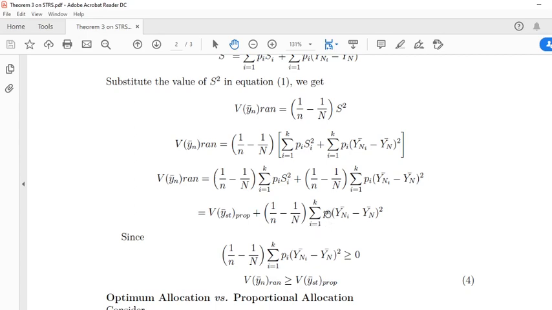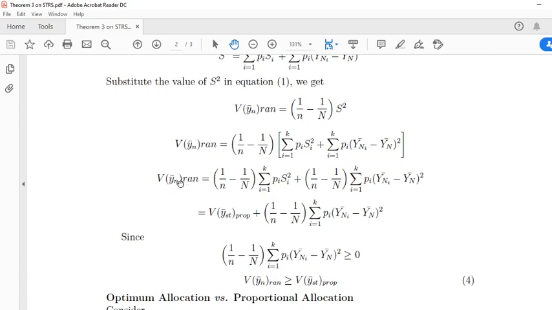Similarly, this is weight. Weight is never negative. So the sum over i equal to 1 to k of Pi, the sum of all weights, gives us a positive value. And this is a square value, which is also positive. So multiplying all positive values gives us a positive value. A positive value added to proportional allocation gives us the variance of y bar in random sampling.